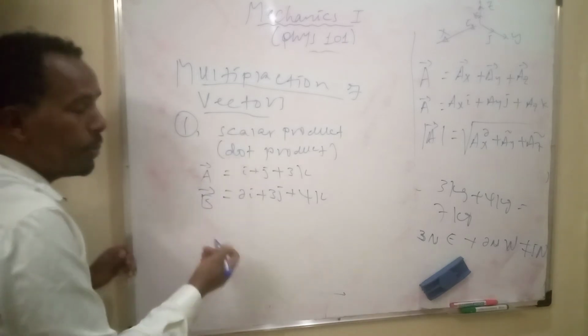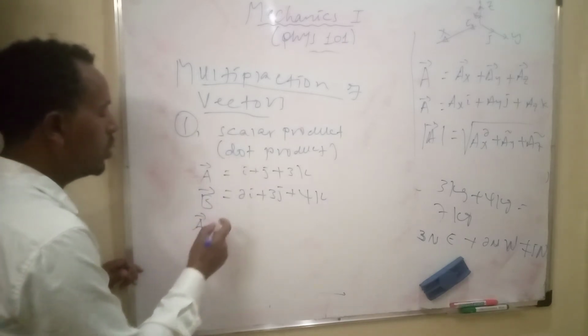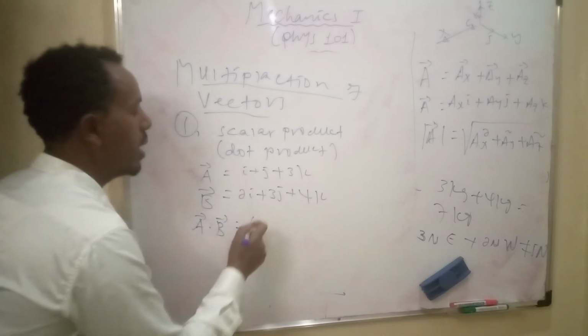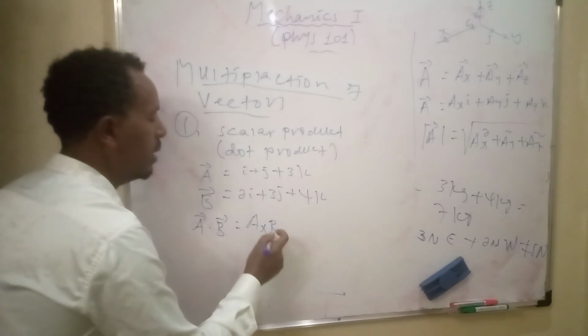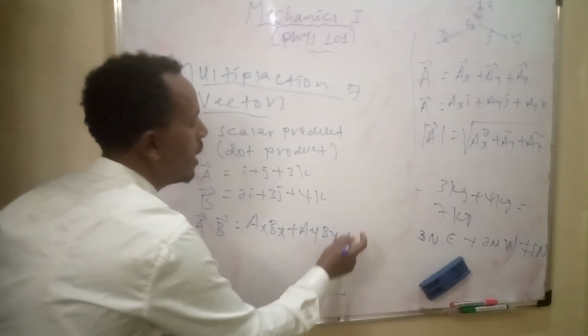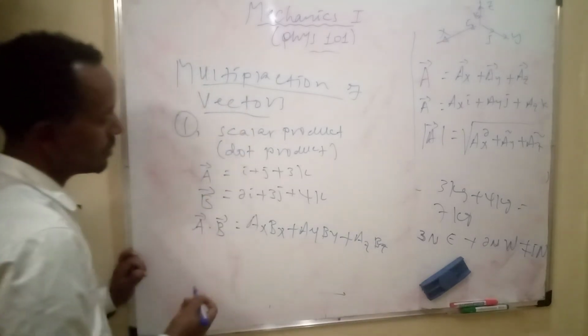Now the dot product of two vectors is given as A dot B, which is equal to AX BX plus AY BY plus AZ BZ.